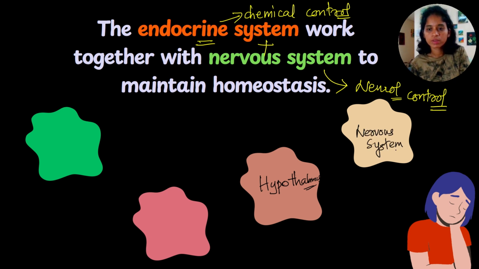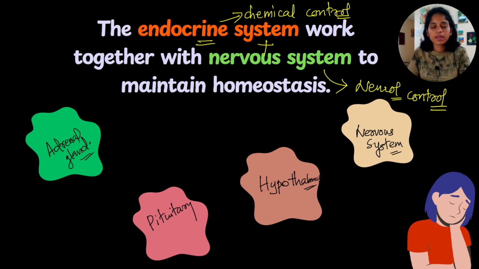I'm going to label all this. This is pituitary, and this one is adrenal gland. Endocrine system and nervous system communicate with each other through hypothalamus. Okay, I will tell you how nervous system and endocrine system work together.